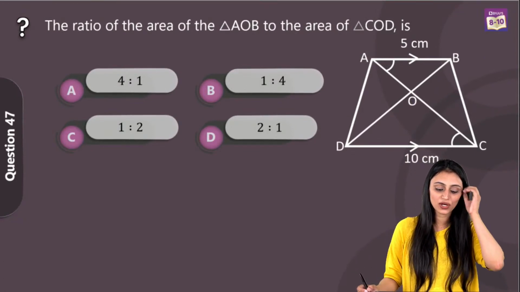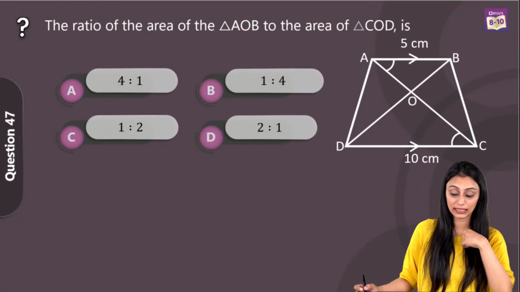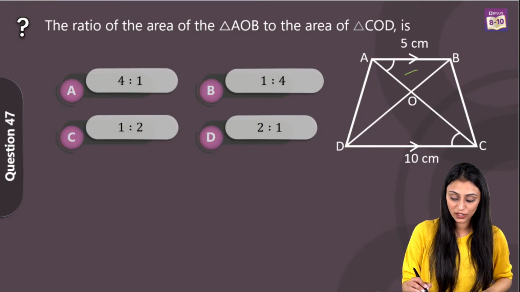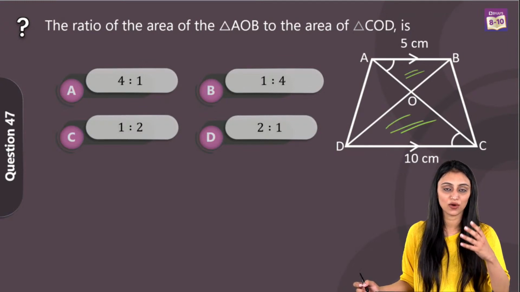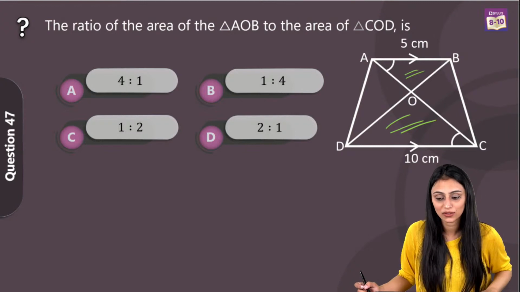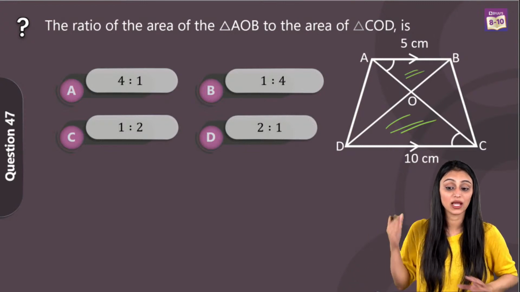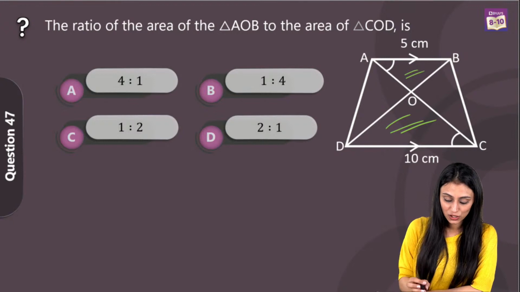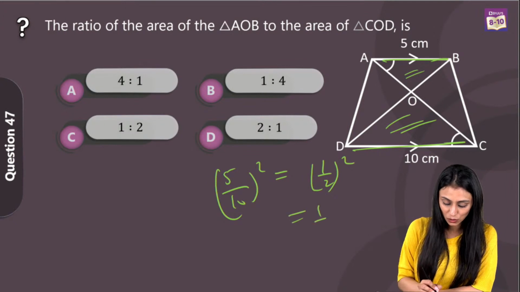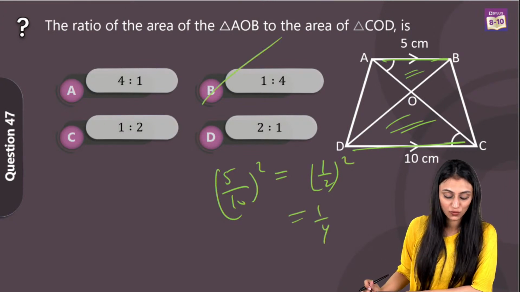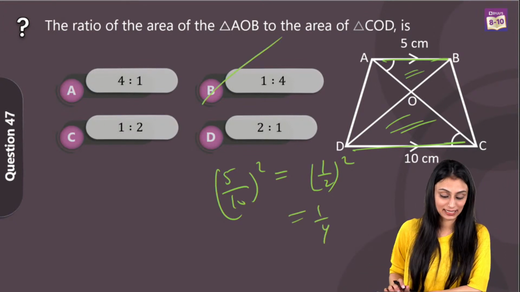The ratio of the area of triangle AOB to the area of triangle COD. So we are finding out the ratio of their areas, right? So once the triangles are similar, we know that the ratio of the areas of 2 similar triangles is equal to the ratio of squares of their corresponding sides, right? So here the corresponding sides are given. If I take their squares, we have 1 by 2 square, right? That's going to be 1 by 4, which is 1:4, which is option B in this case.